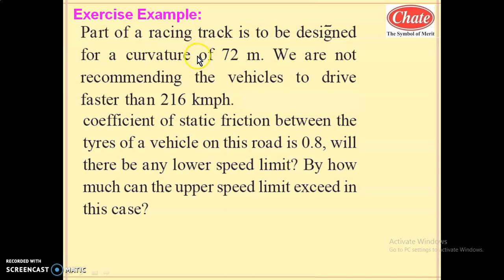Let us see the next question based on the similar type. Part of a racing track is to be designed for curvature of 72 meter. It means this is a racing track which is curved, having radius 72 meter. We are not recommending the vehicles to drive faster than 216 km per hour, which means the maximum or upper speed limit is 216 km per hour.